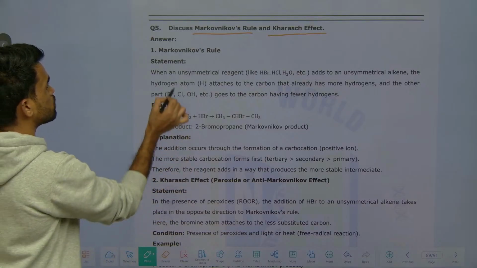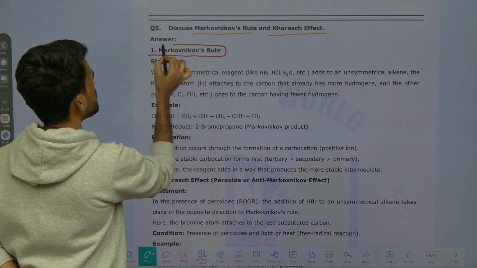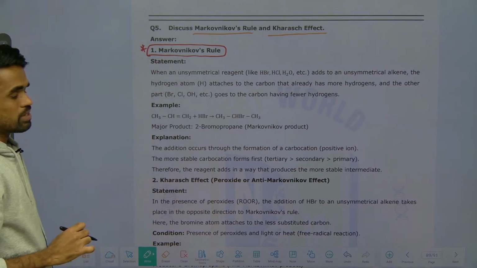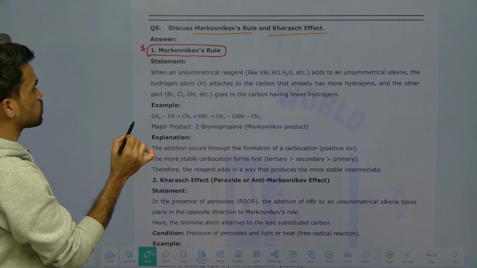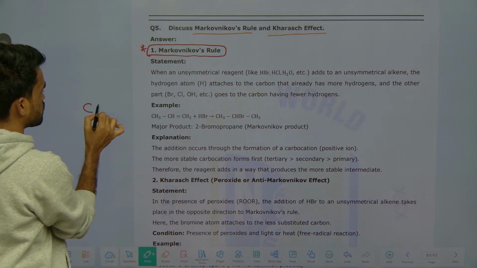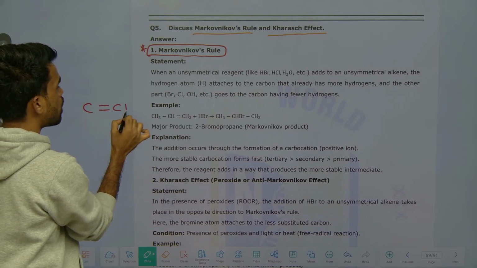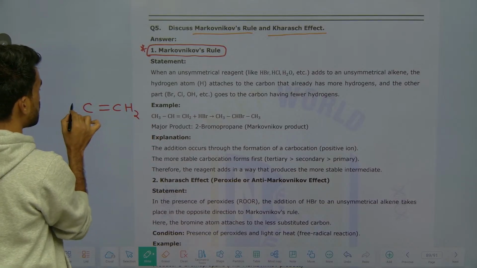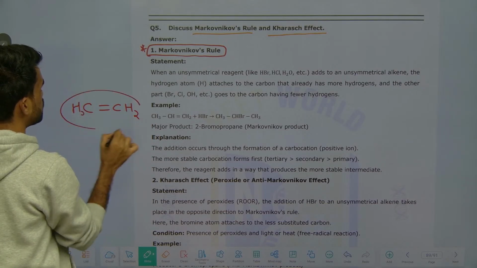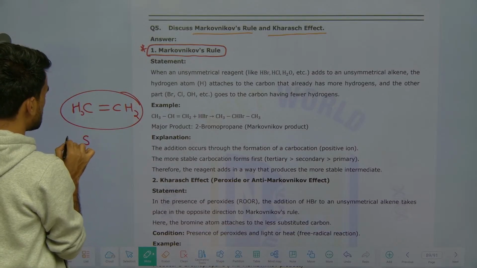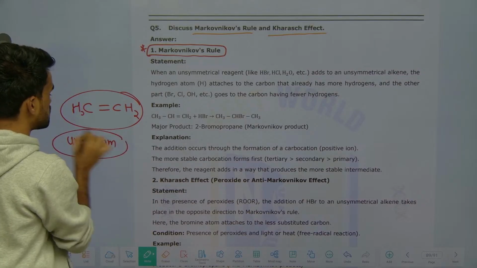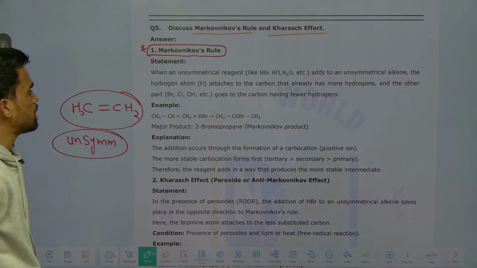So what do we mean by Markovnikov's rule? It is very simple, I will explain, listen here. This rule is applicable for alkenes. And which type of alkenes? It is applicable for unsymmetrical alkenes. Which alkenes? Unsymmetrical alkenes.